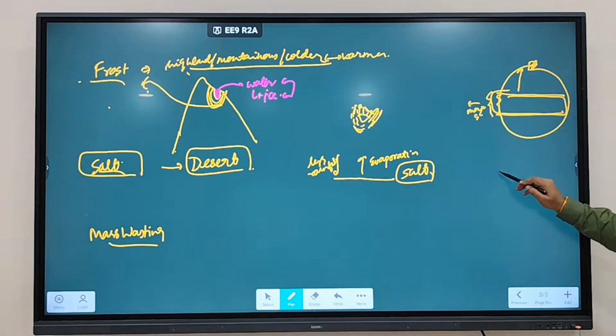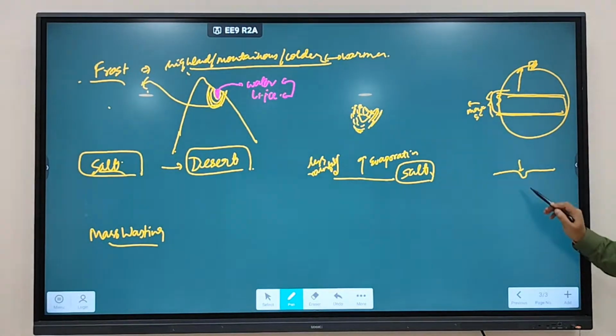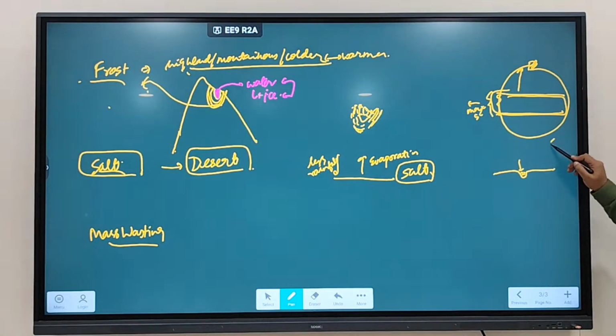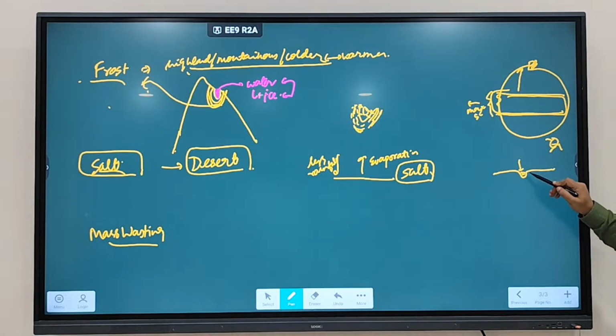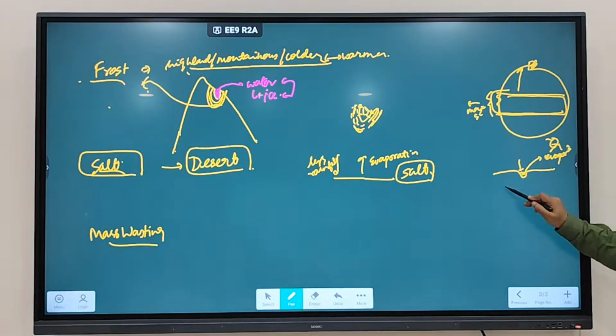Now let's say this is a region where there is a crack. Now let's say rainfall has happened. Water is being deposited here. Now because it is a desert region, rainfall will not happen constantly, so this water will get evaporated. When it evaporates, what will it leave behind? It will leave behind salt in this particular hole. Water is evaporated, and salt is left behind. Over a period of time, this salt will become more crystallized.